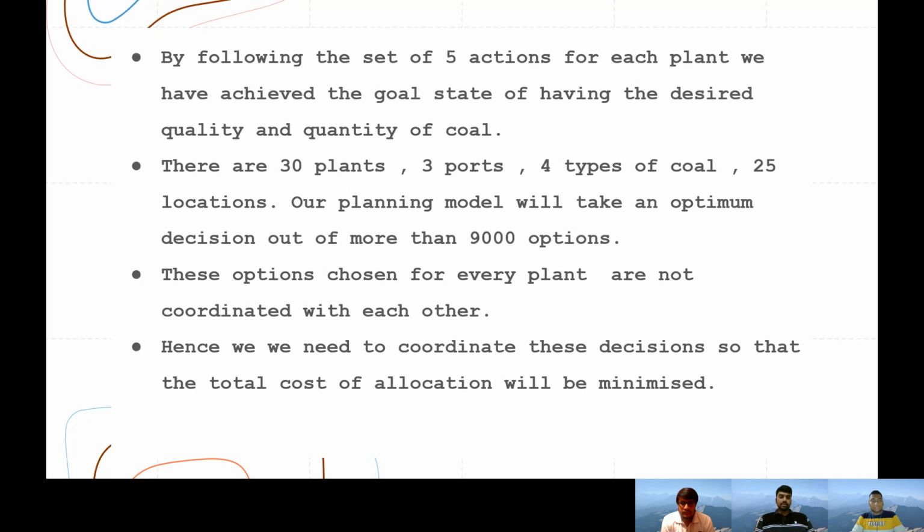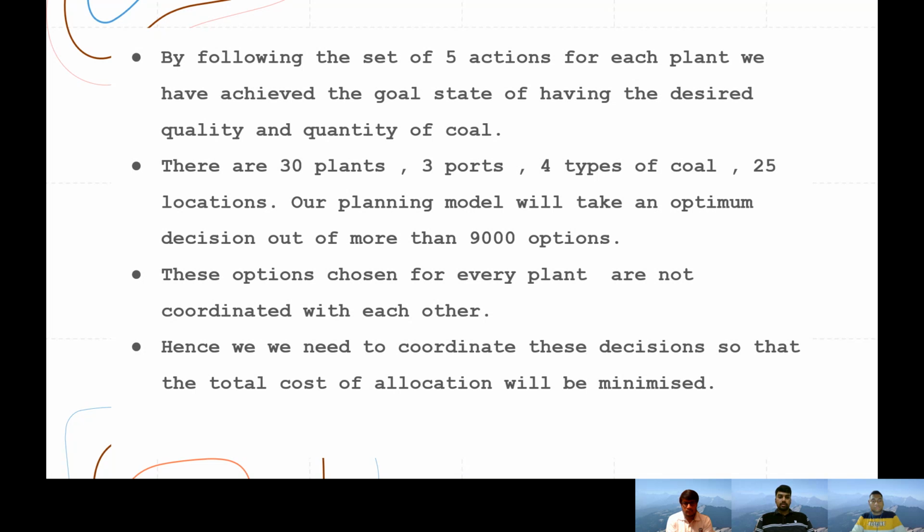So this problem is actually a bit complex because there are 30 plants, there are 3 ports and the 4 types of coal, and also there are the 25 different mining locations. So summing up all, we are actually choosing one of the optimum solution out of the 9,000 possible options that we have to choose.